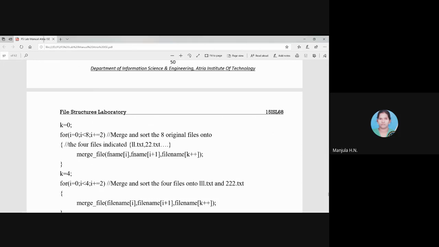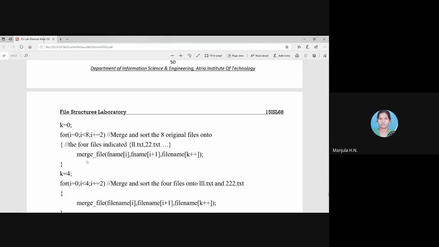Every time we use 2 files, then the next 2 files, then the next 2 files, like that we repeat this for 8 files. That means this for loop repeats 4 times.